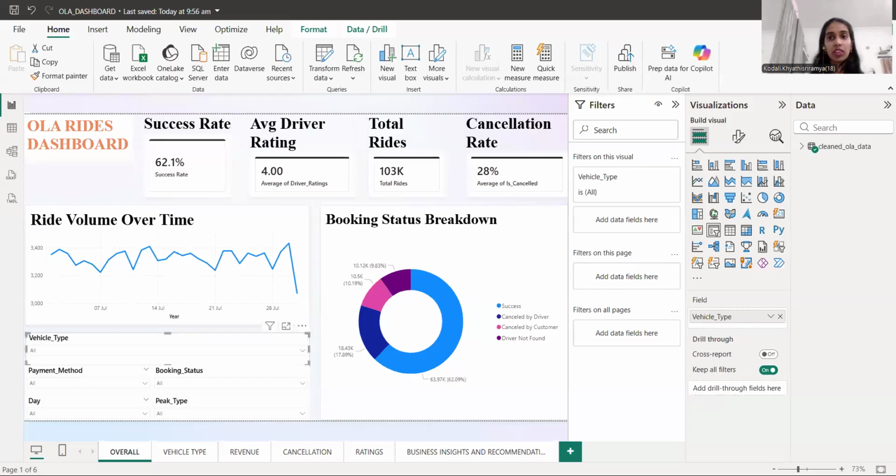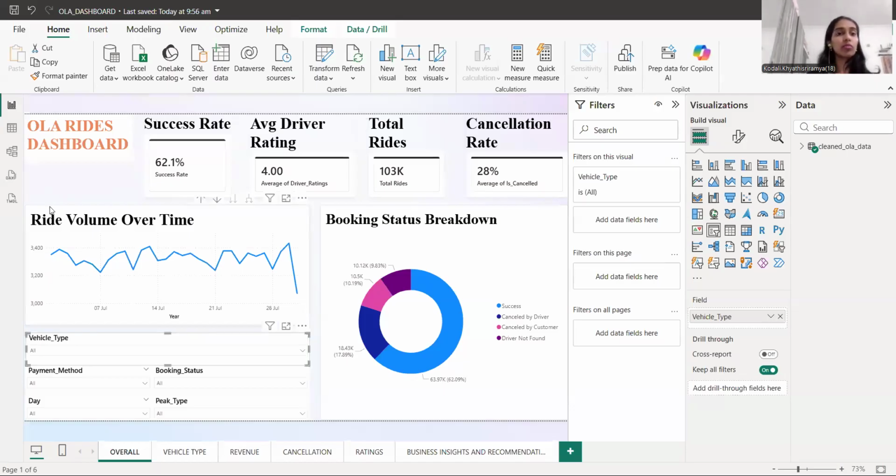So basically, I will be showing my Power BI dashboard, how I created it and why I created it. This is my Power BI dashboard.